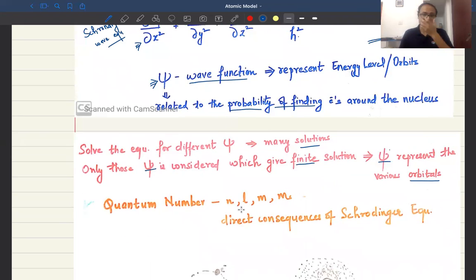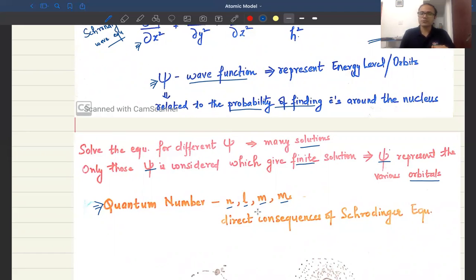But before that, I would like to bring one more important fact to your notice: the Schrodinger wave equation gives us the quantum numbers you might have studied in 11th and 12th, the principal quantum number, angular momentum quantum number, magnetic quantum number, and magnetic spin quantum number.